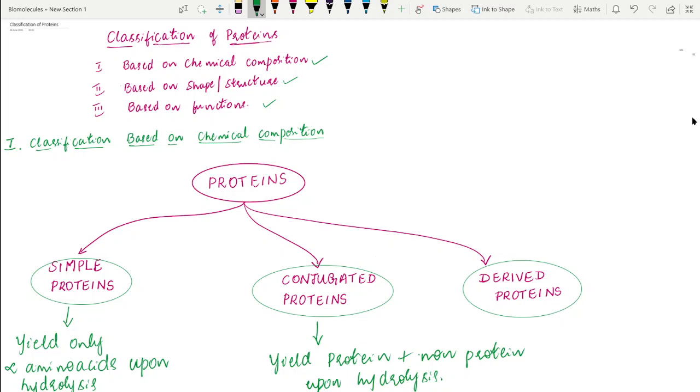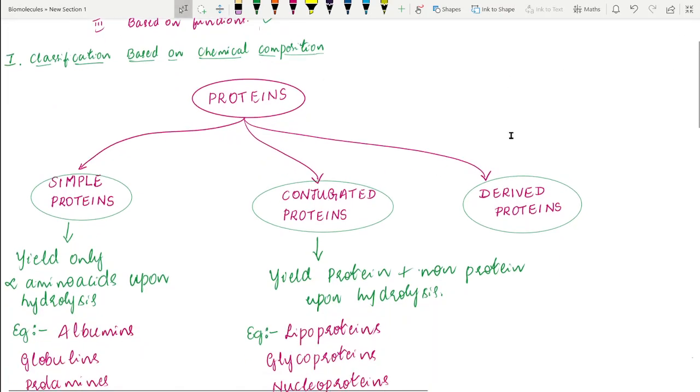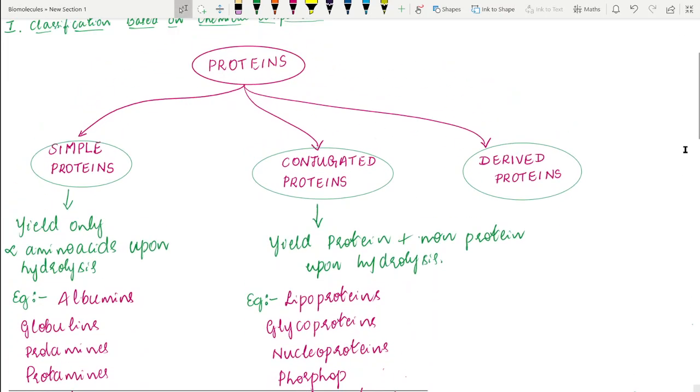So first let us know about the classification of proteins based on the chemical composition. Based on the chemical composition, proteins are classified into three types. These three types include simple proteins, conjugated proteins and derived proteins. Simple proteins, as their name indicates, yield only alpha amino acids upon hydrolysis. It means if we hydrolyze these proteins, we are going to have only alpha amino acids. That's why they are called simple proteins.